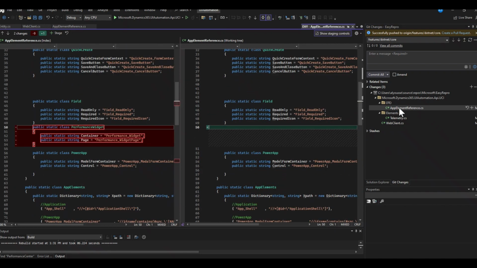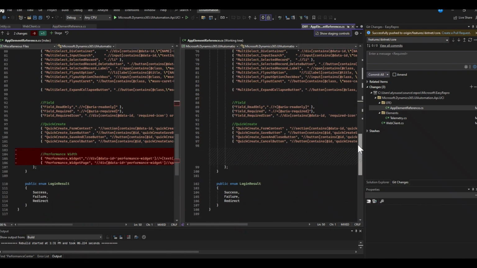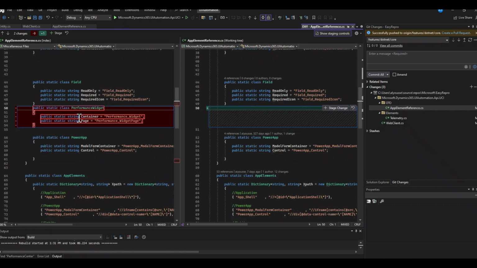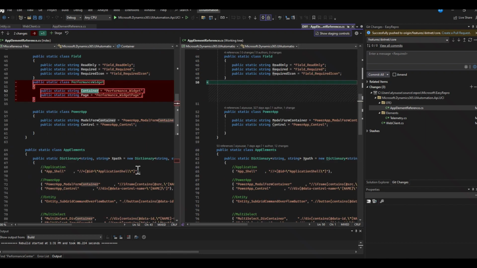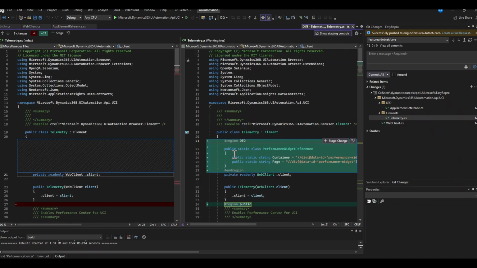We also had a reference to it through this particular code that uses XPath. What we did is take this class and move it into telemetry. We can see we had that staged. We also had another staged change here, which used the actual XPath. That has all been moved into telemetry. So instead of having a class that says container with performance widget, and then having a dictionary with the XPath, we've simplified that by going to telemetry and adding that class here as a static class, performance widget reference, that now has container page with the XPath. So that's an example of one.